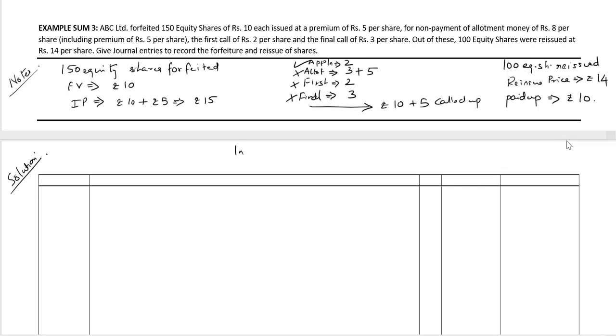Solution in the books of ABC Limited. Journal. We have date / serial number, particulars, LF, debit rupees and credit rupees.